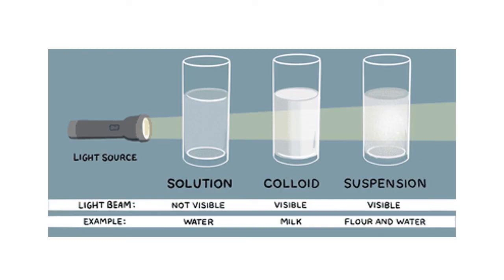Here we can see that three glasses are kept, which include a solution, a colloid, and a suspension. We have a light source. When light is passed, see, we can see the observations given there. Light beam is not visible in solution. It is visible in colloid, and it is also visible in suspension. Examples of the particles which are there in the glasses are: in the first one we have water, in the second one we have milk, and in the third glass we have flour and water.